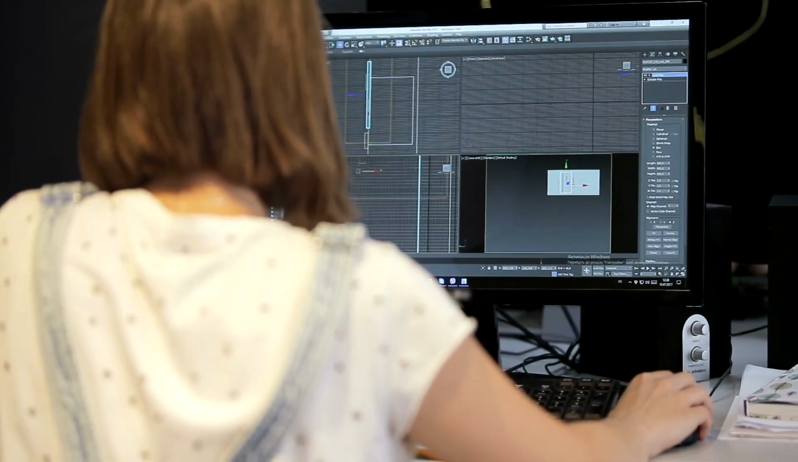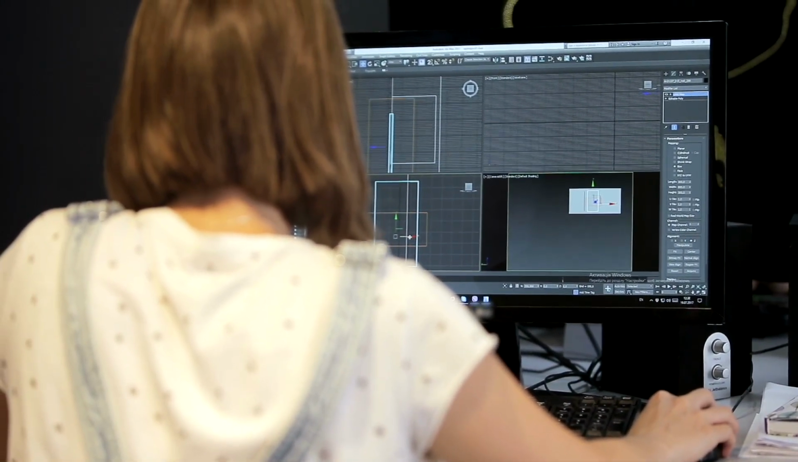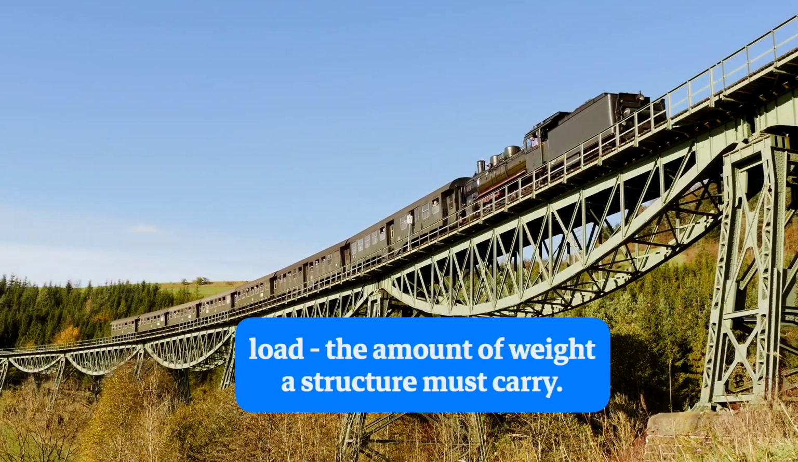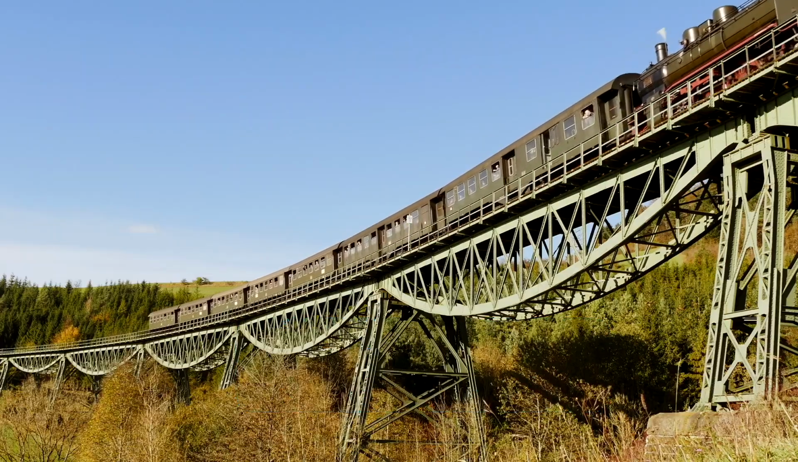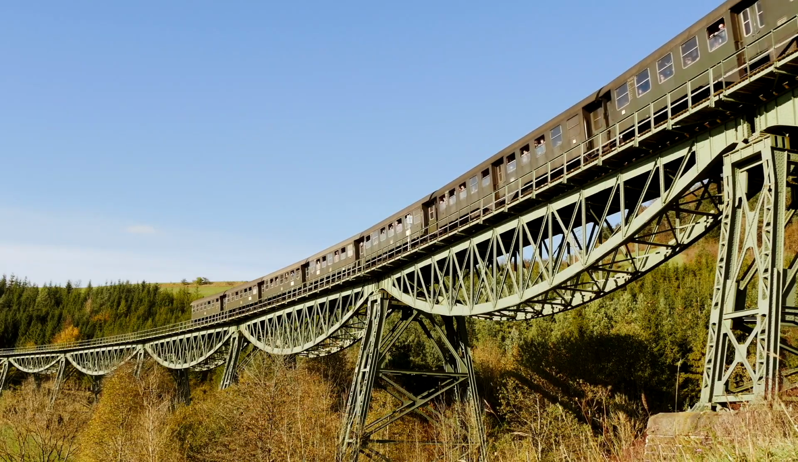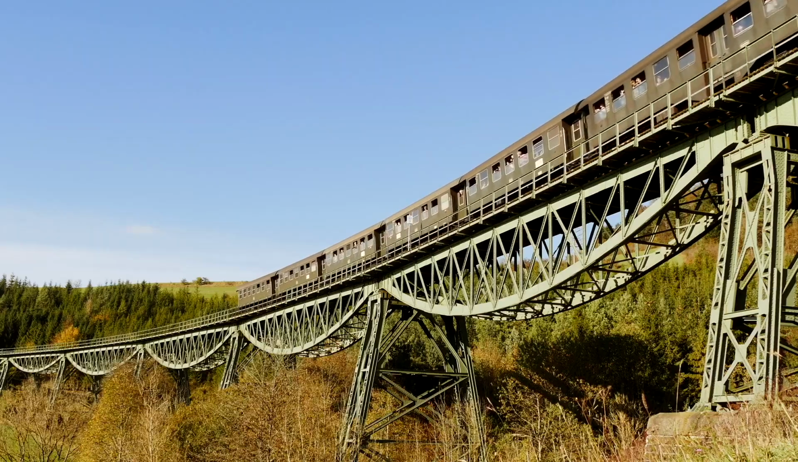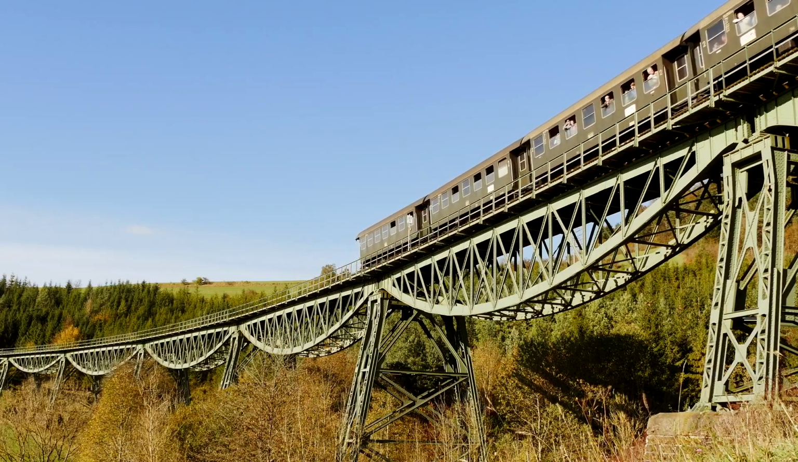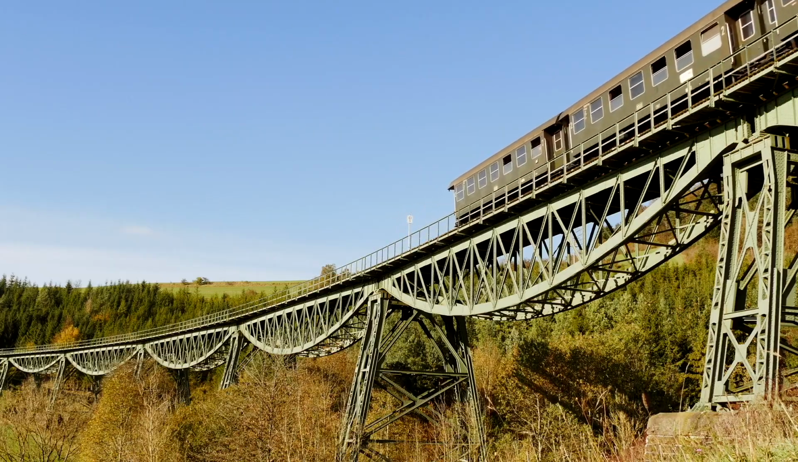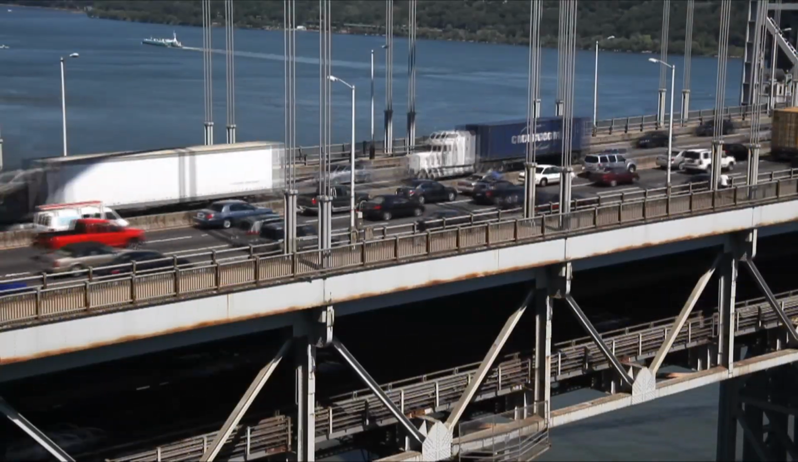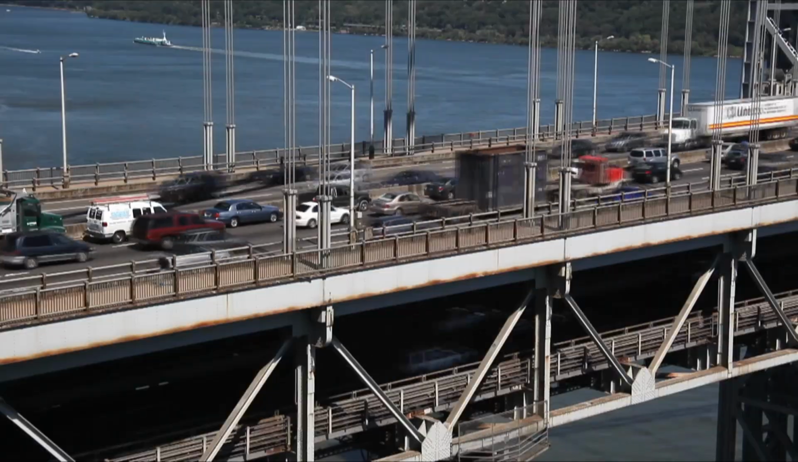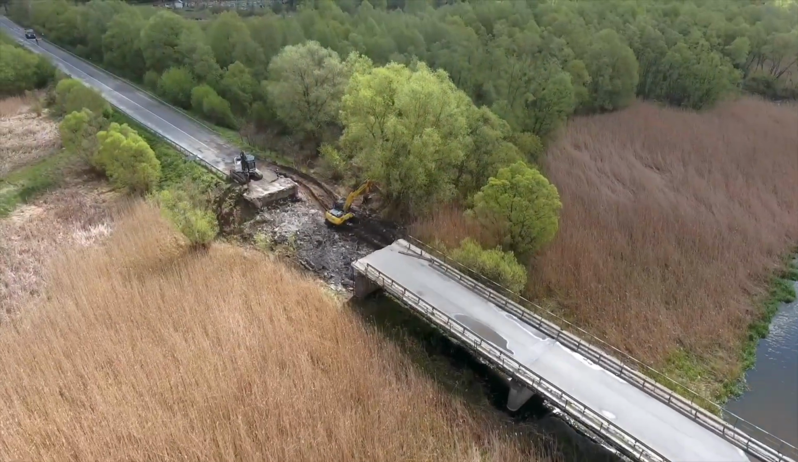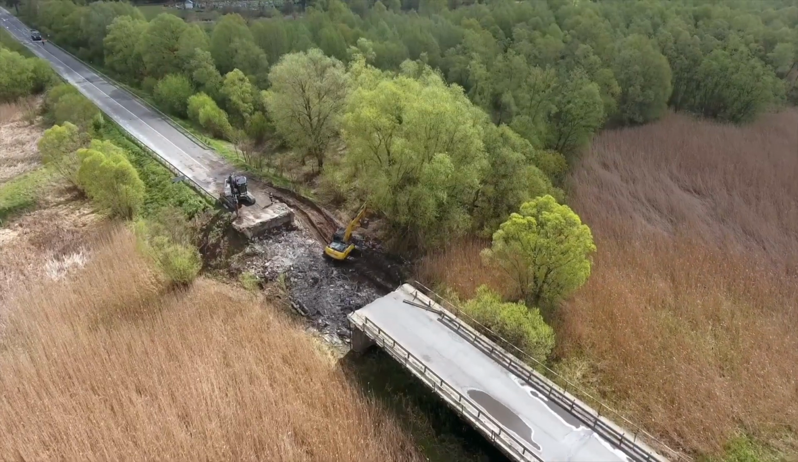Engineers must design all structures to be able to hold up or support a specific load. A load is the amount of weight a structure must carry. Structural engineers study and analyze the load that each structure needs to bear. Then, using that knowledge, the structural engineer must determine how to design a structure that can sustain the load. For example, a bridge must be able to support the weight of cars, trucks, and people that travel on it. If the bridge cannot support that load, it'll collapse.